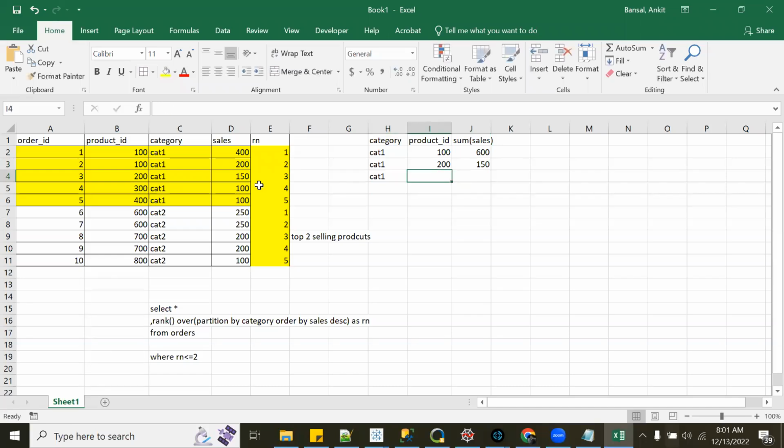Category 1, product ID 300. Sales is 100, right? Then category 1, product ID 400. Sales is 100.